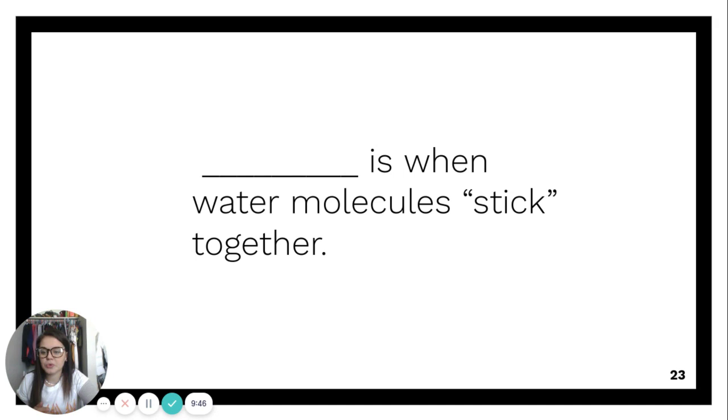Blank is when water molecules stick together. That is known as cohesion. So cohesion, right? We have 2 water molecules that want to stick together, just like our hands. Our hands, they want to stick together, and they're the same thing.